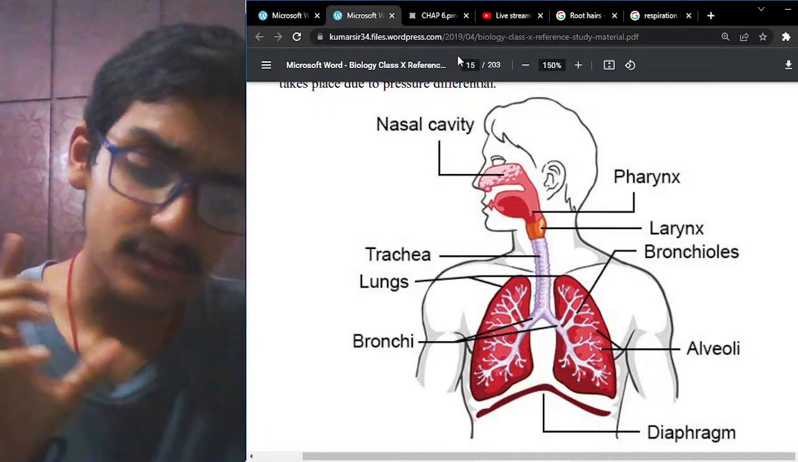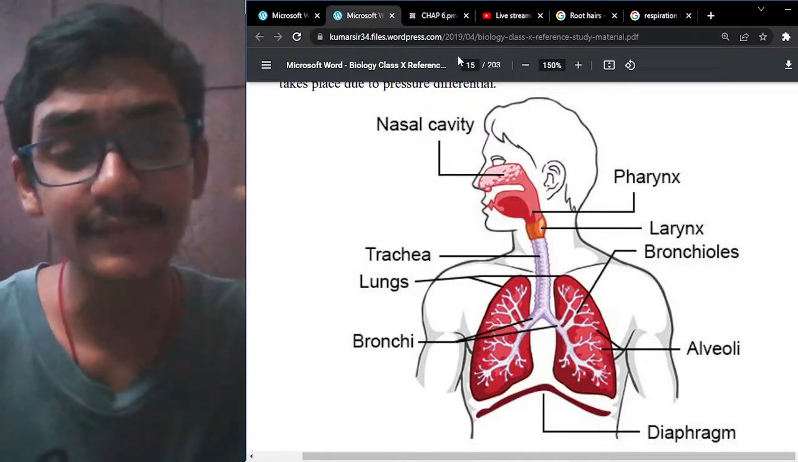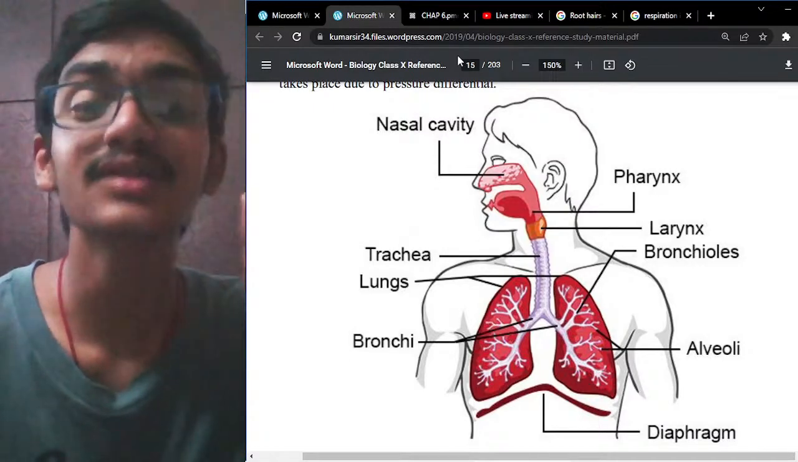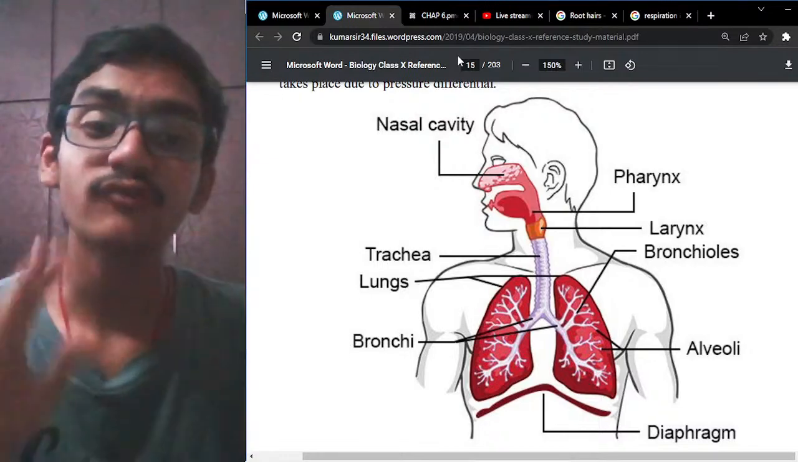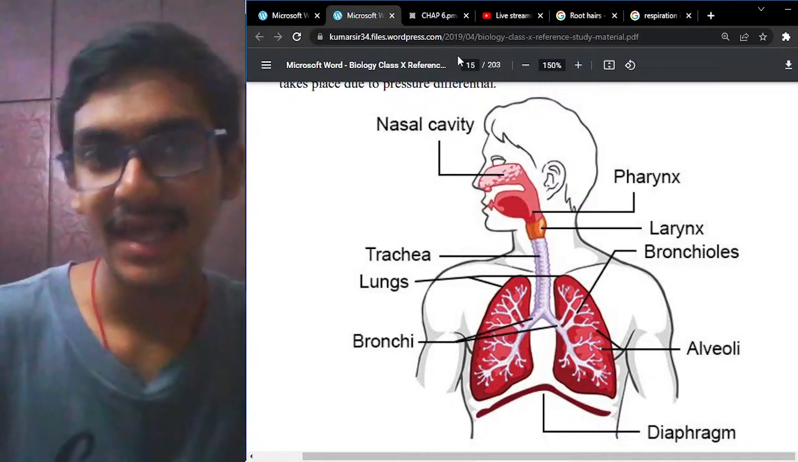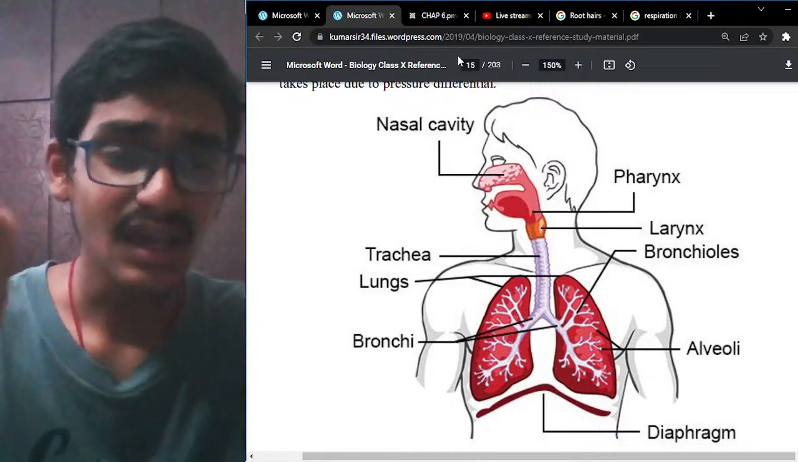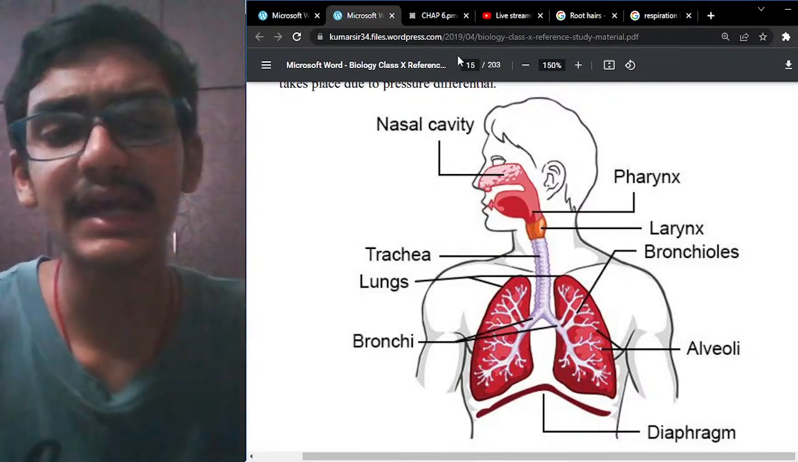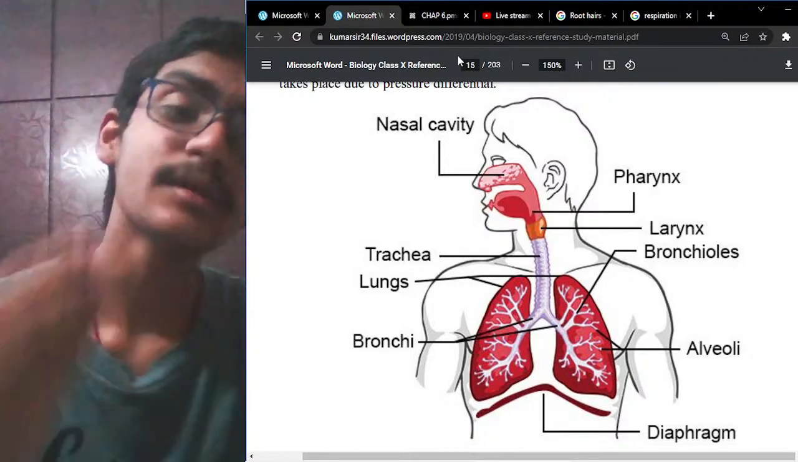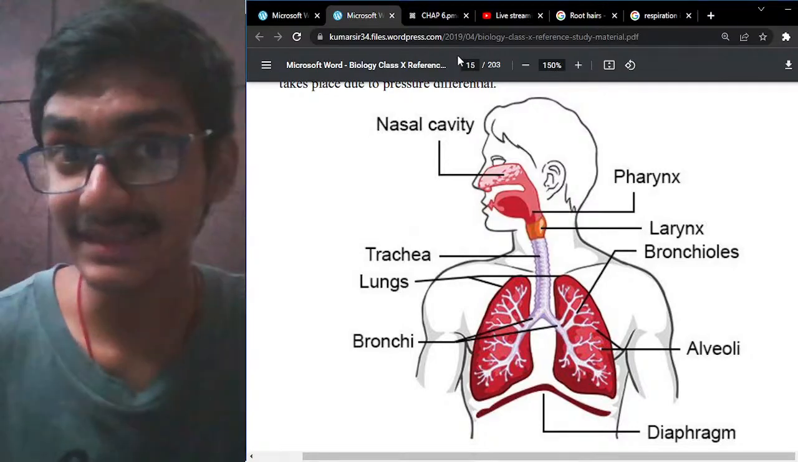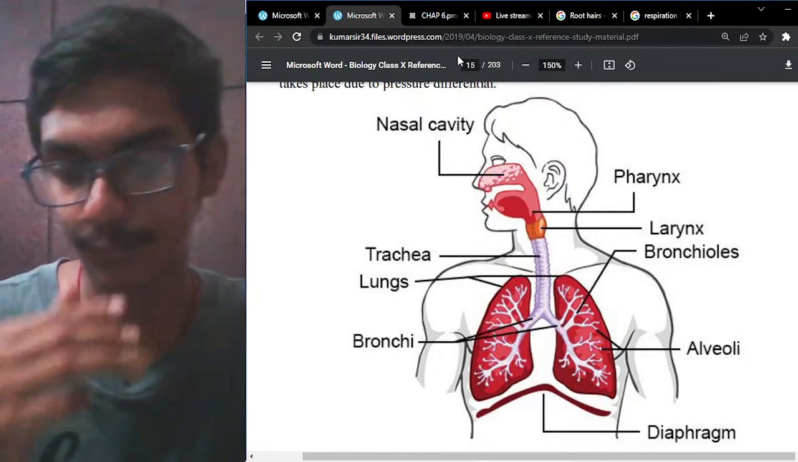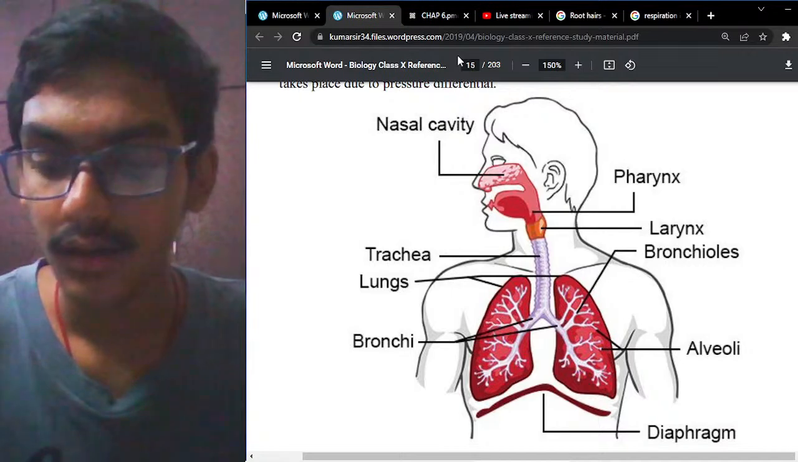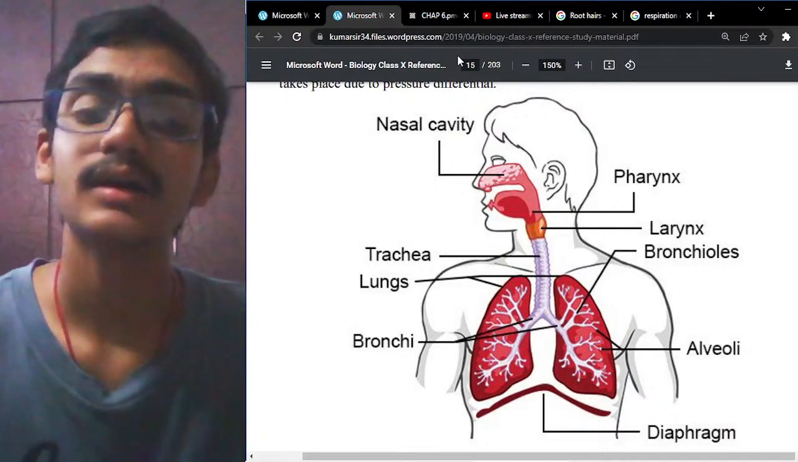That is the main reason it is always preferred that we breathe through the nose and not through the mouth, because the mouth does not have any kind of barrier which will filter the air. The air is taken directly into the body. Whereas from the nasal cavity, the air is moistened, warmed, and filtered. These are the important things performed by the nasal cavity.